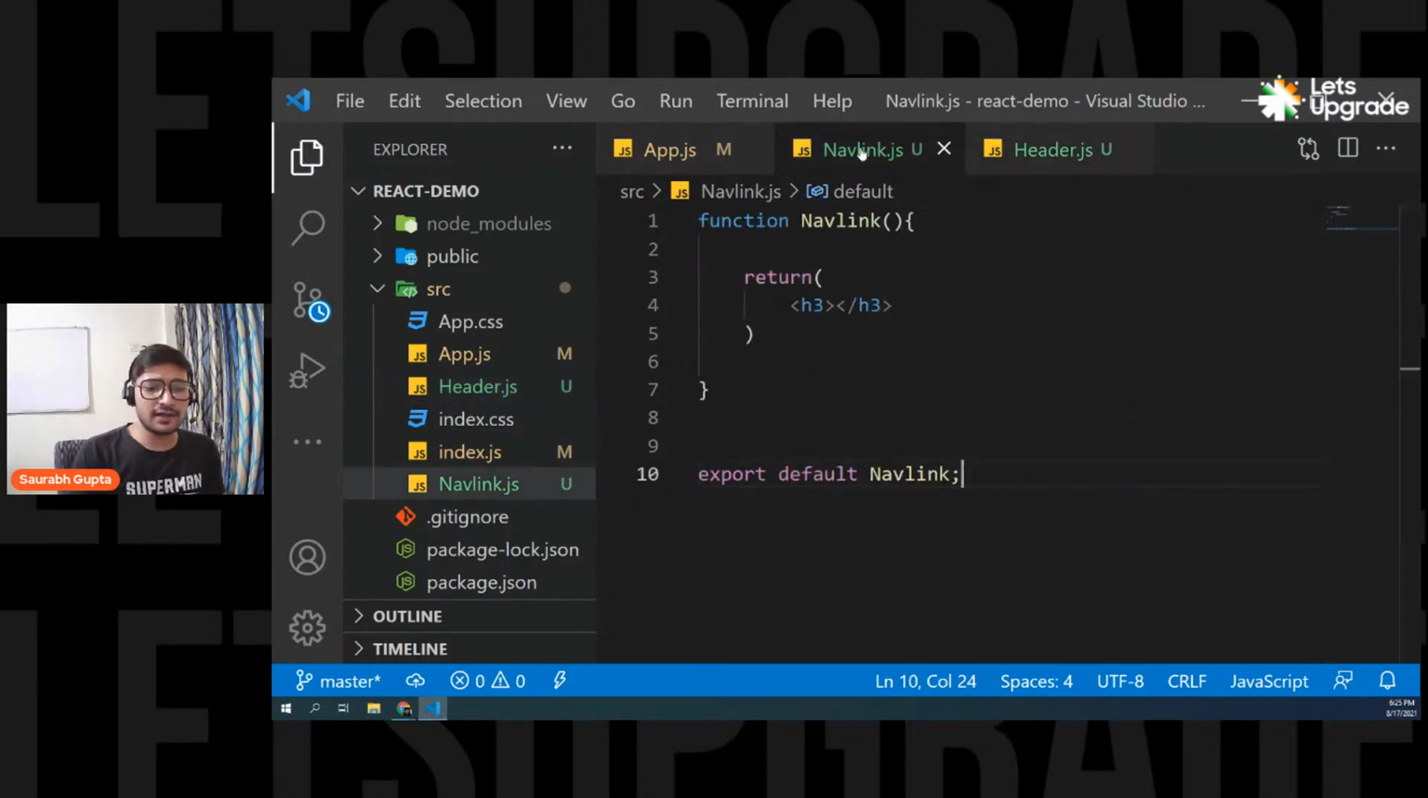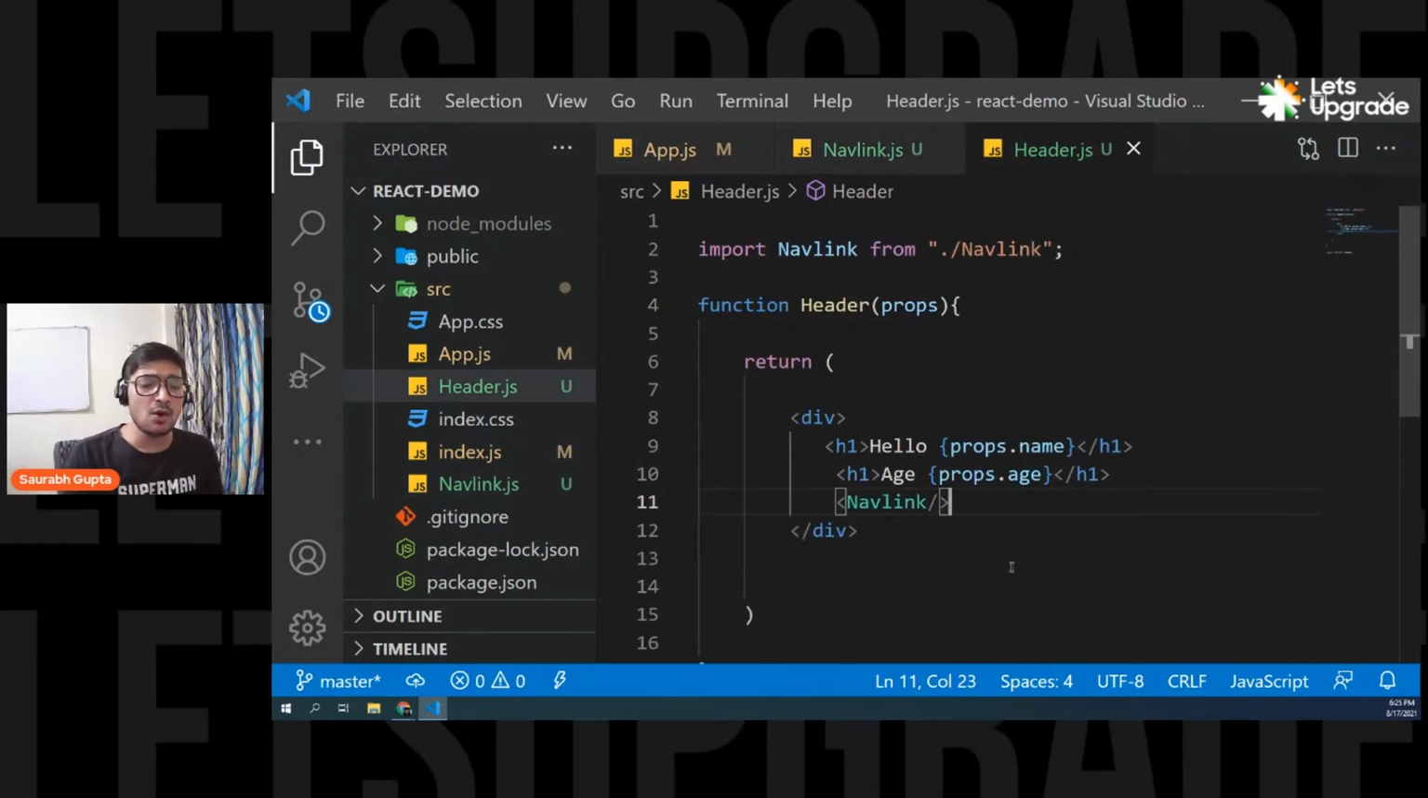Now let's go to navlink and let's write simply like hello. Doesn't matter. Now, you guys tell me, who is the parent of navlink component? Everyone, come on, tell me. Who is the parent of navlink component? Is it app or is it header?